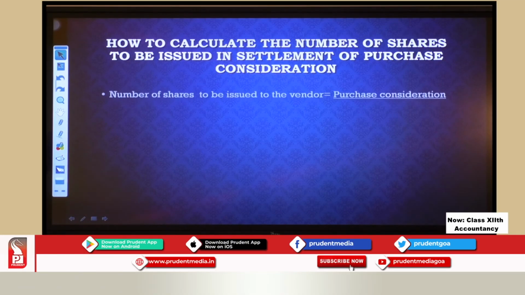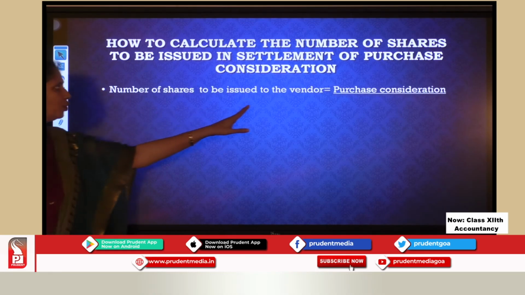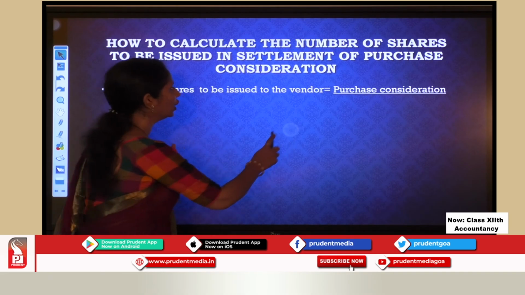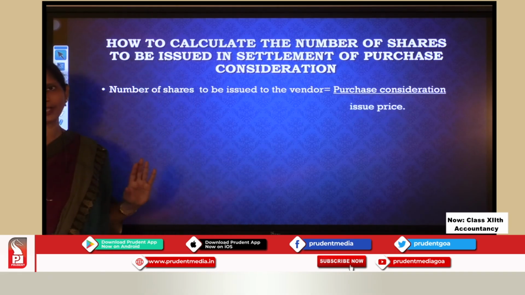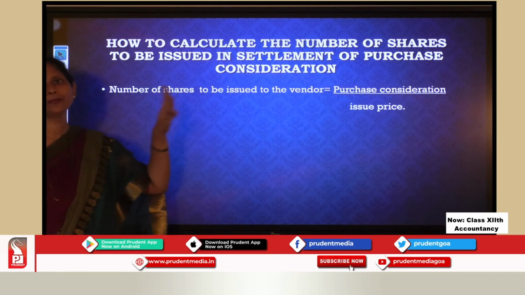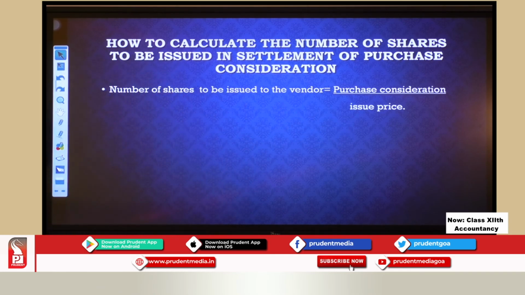Number of shares to be issued to the vendor is equal to purchase consideration upon issue price. So how much we have to pay divided by the issue price. That is how we get the number of shares to be issued to the vendor. Now let us do the practical work for that.